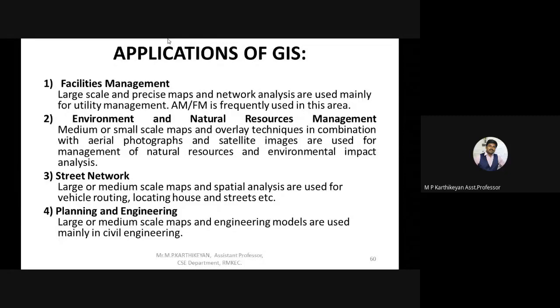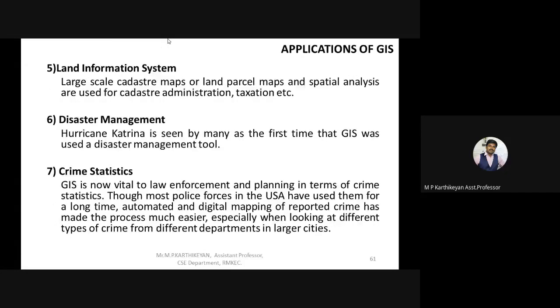Planning and engineering: for construction work, the quality of the soil is very important and has to be analyzed. Then the land information system, the information about the land and the type of soil, given exactly.